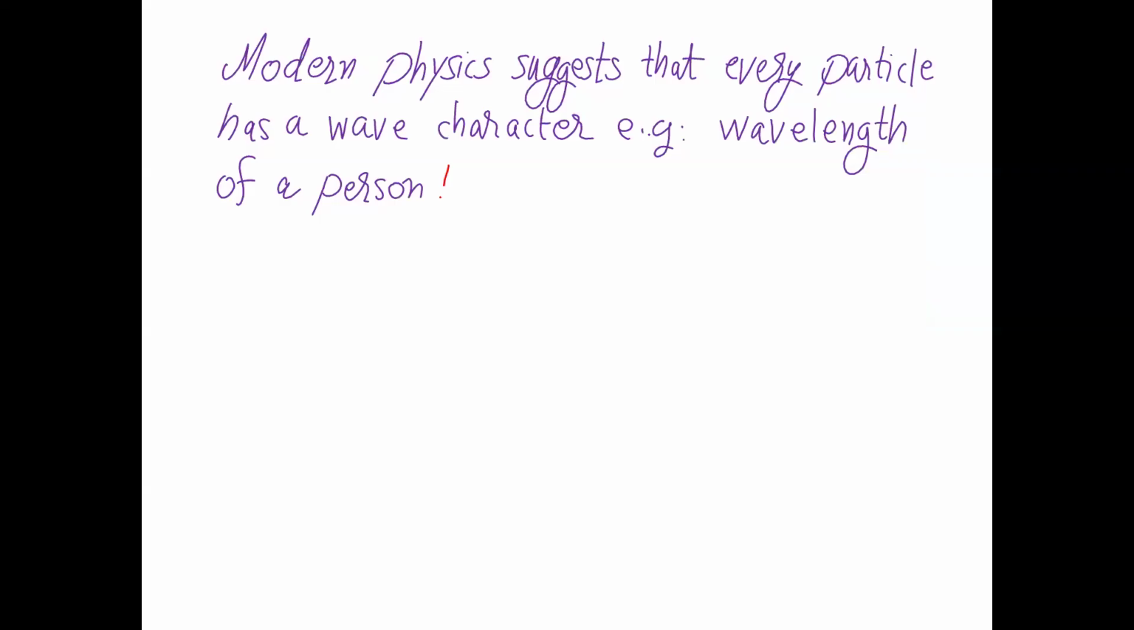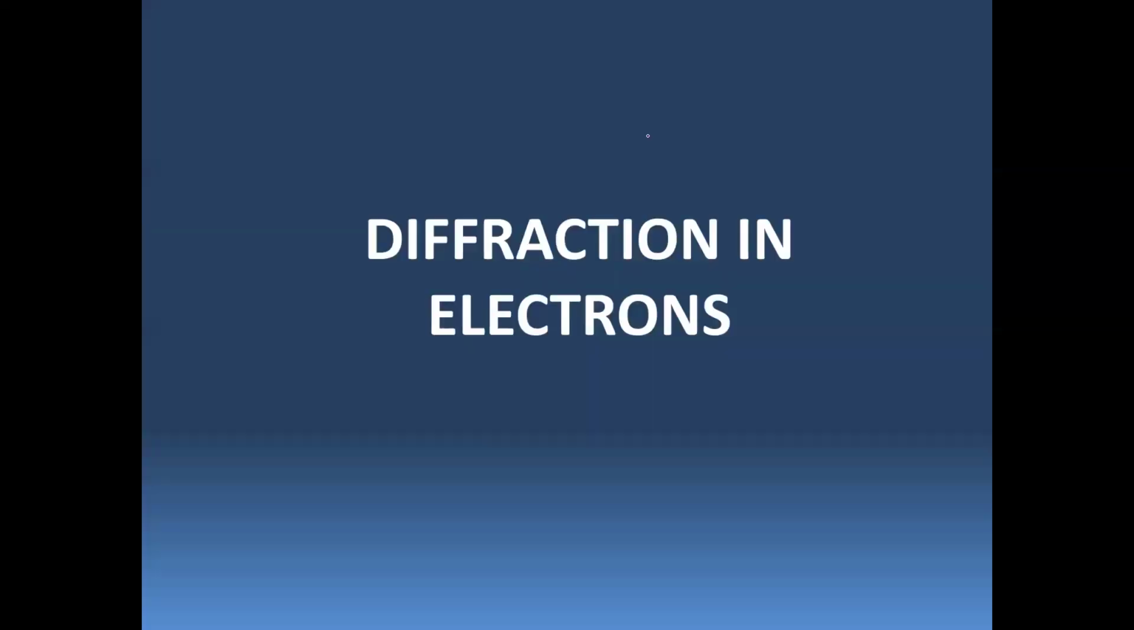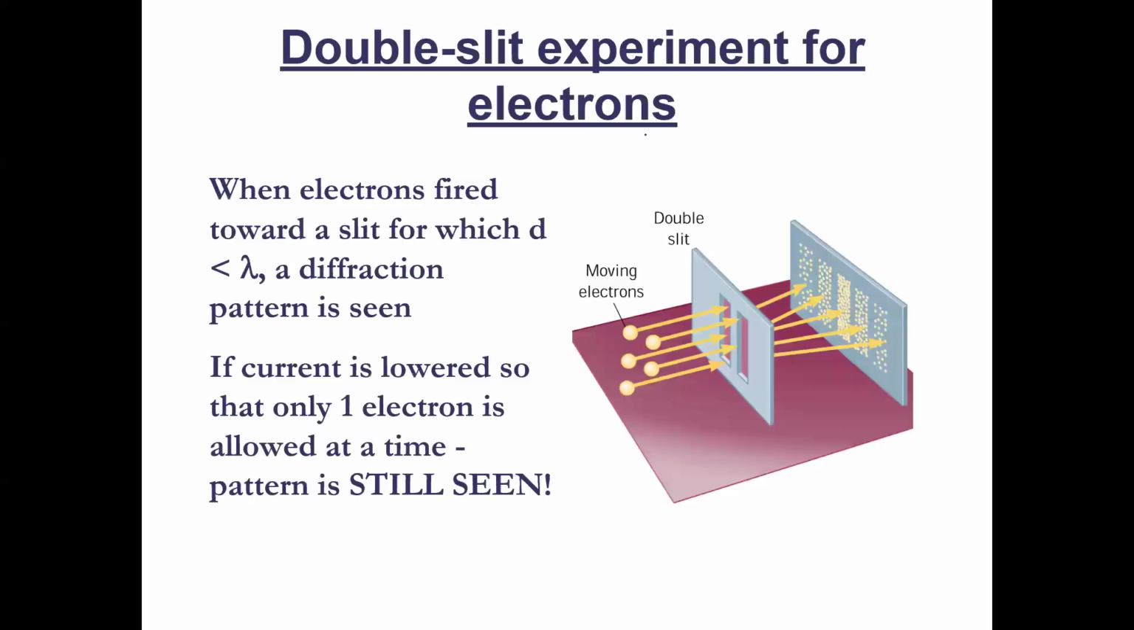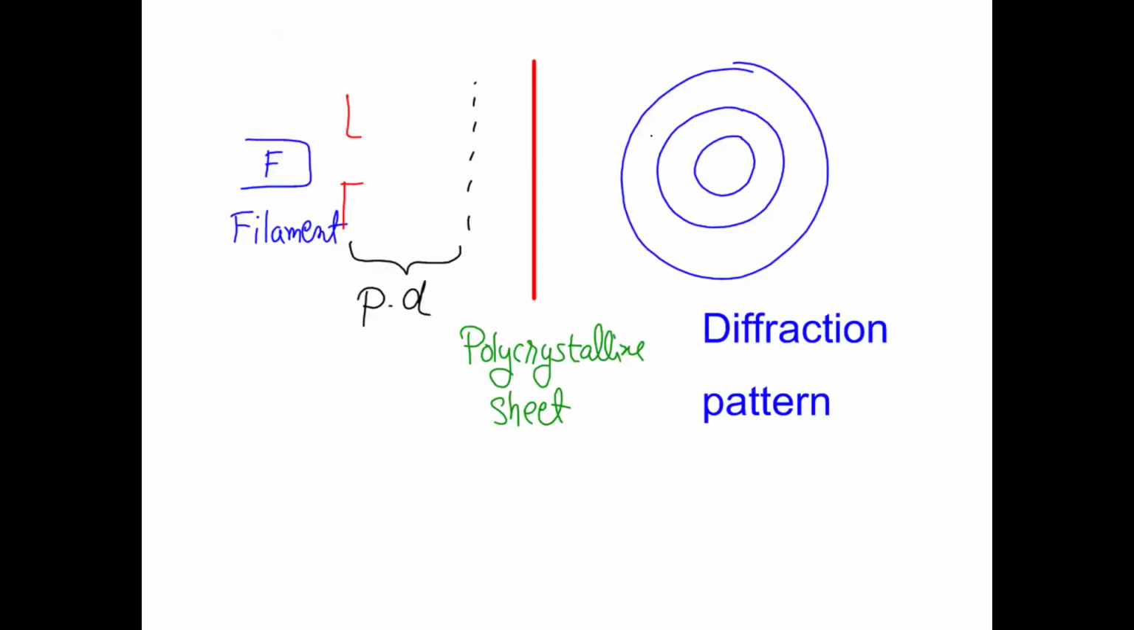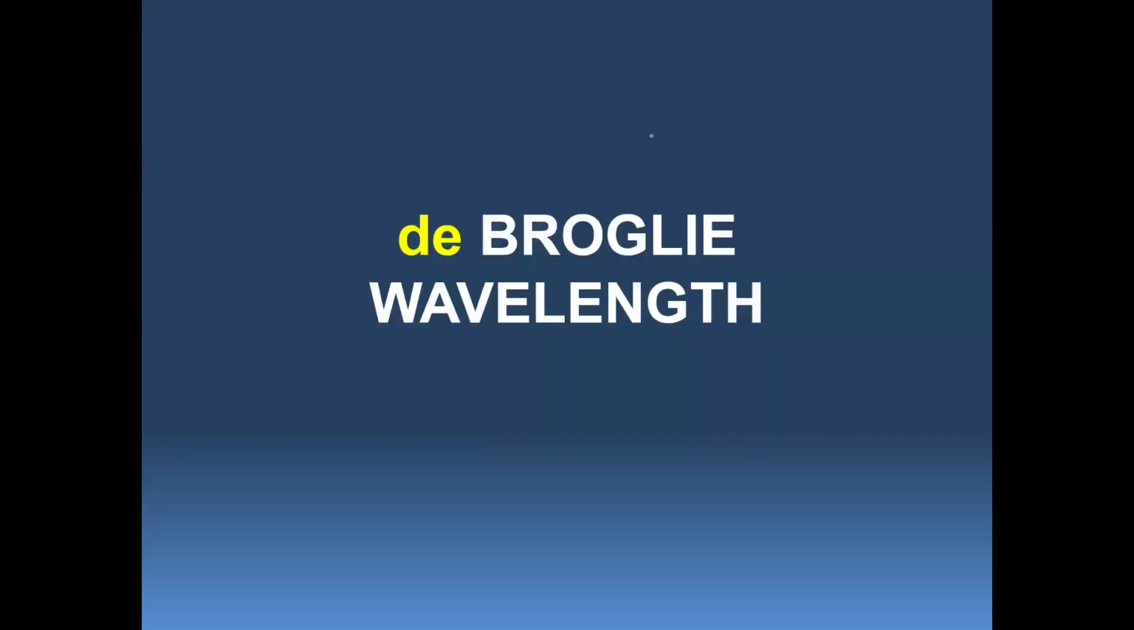Wave nature of particle. Particles can show wave character, and the most common example is diffraction of electrons. When a beam of electrons is projected in a double slit type experiment, it produces a typical diffraction pattern. This diffraction pattern proves that electrons can behave like waves.